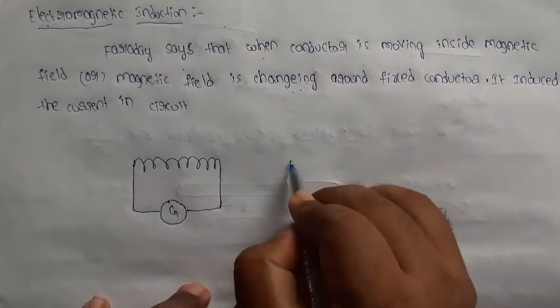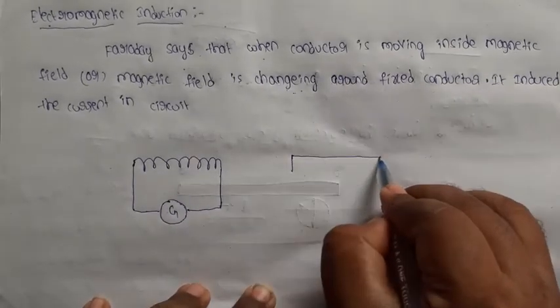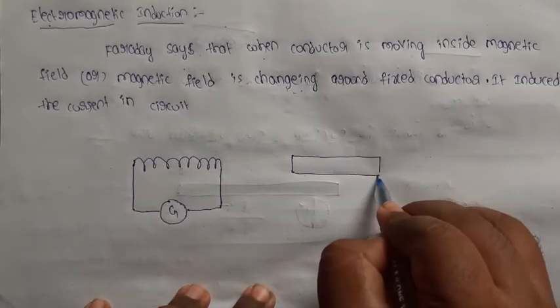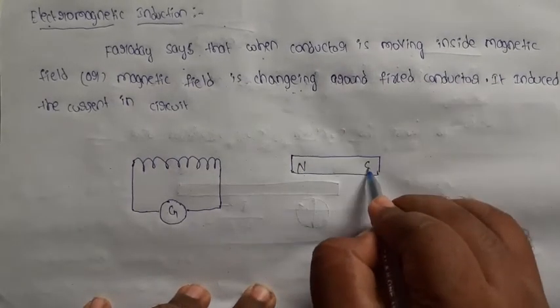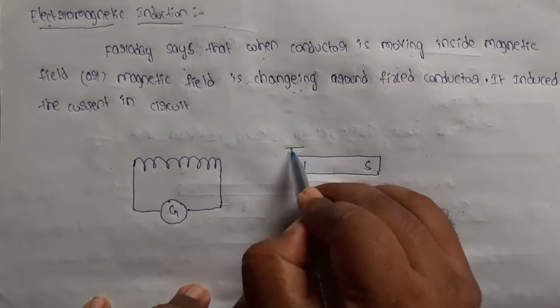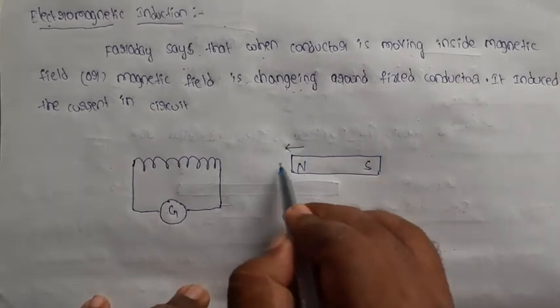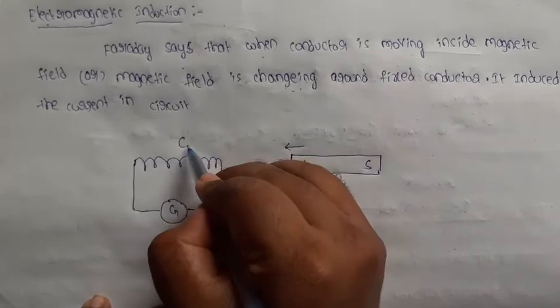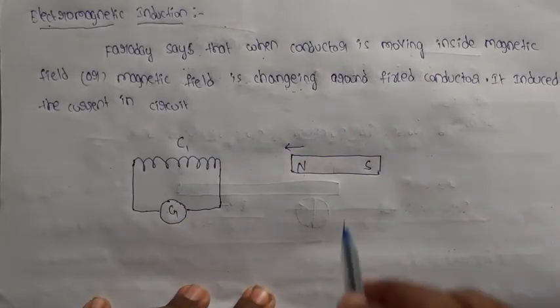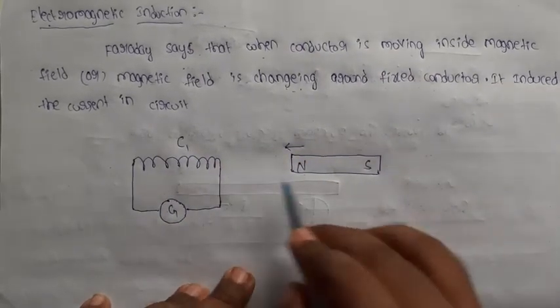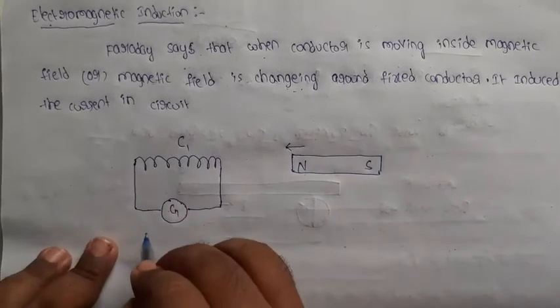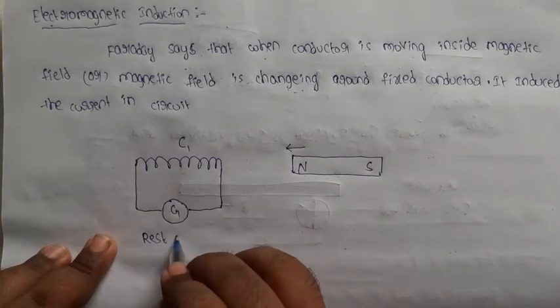Now I am taking one magnet having two poles, north and south. This magnet is coming towards the coil C1. This coil is in rest position.